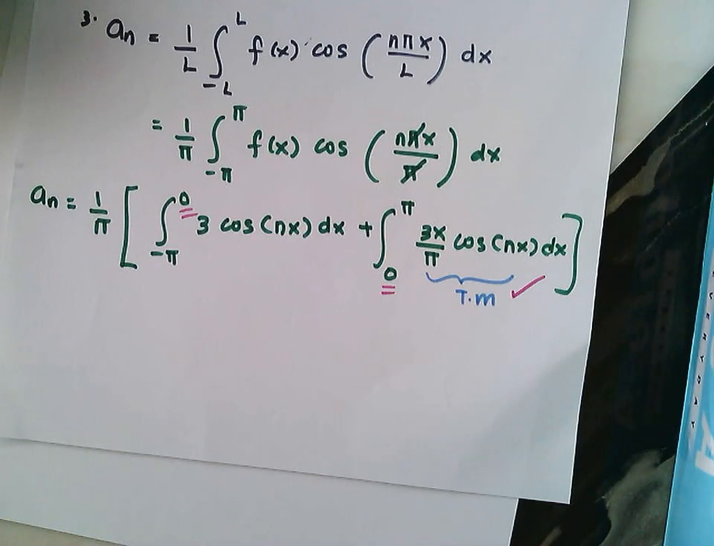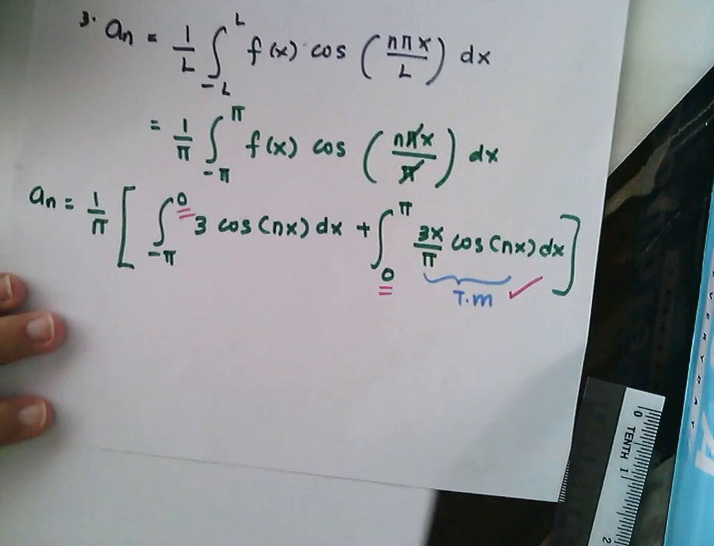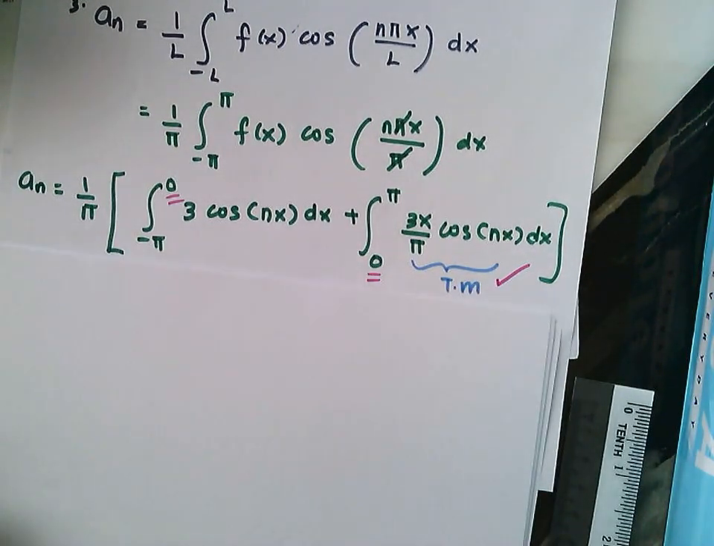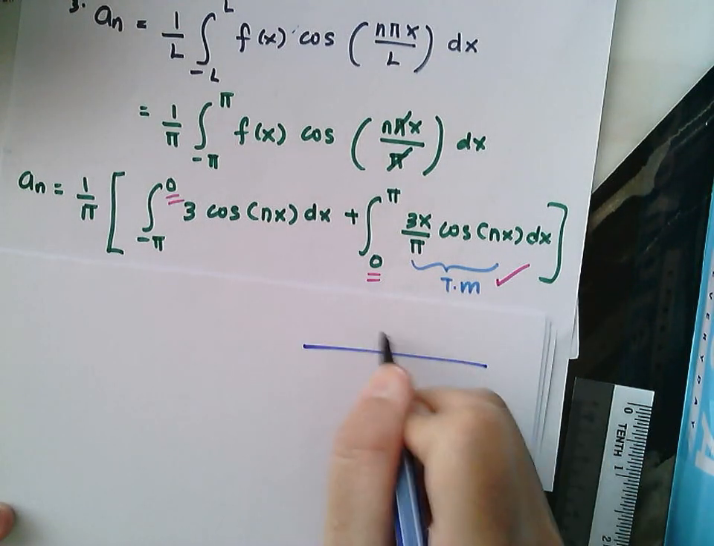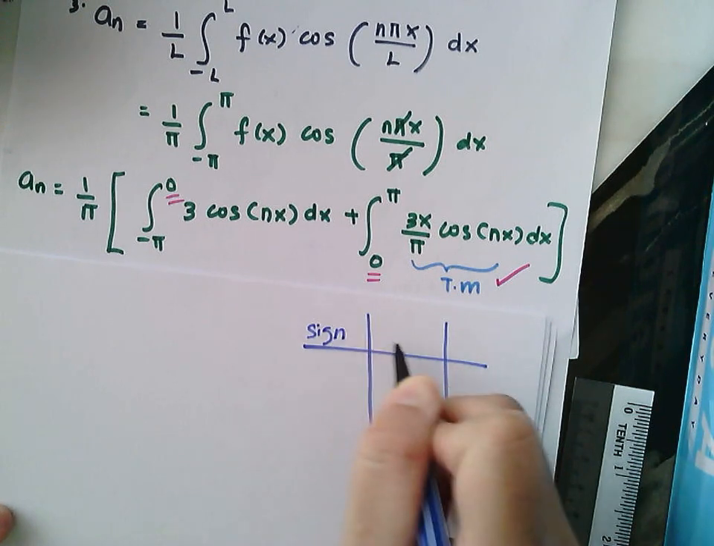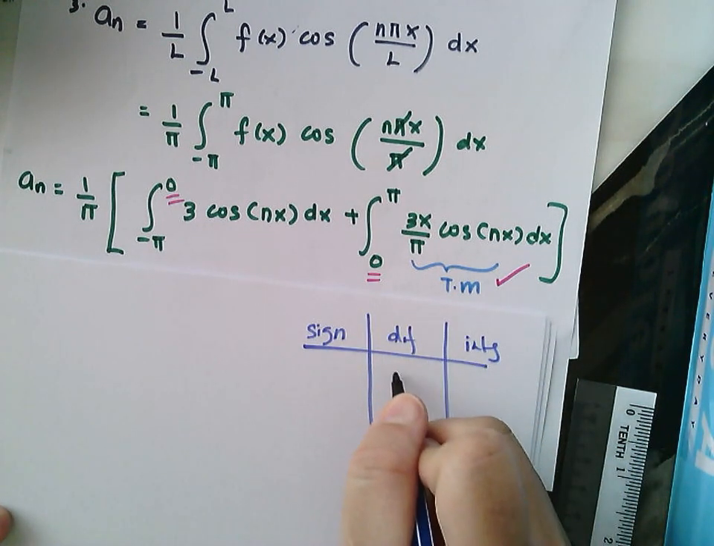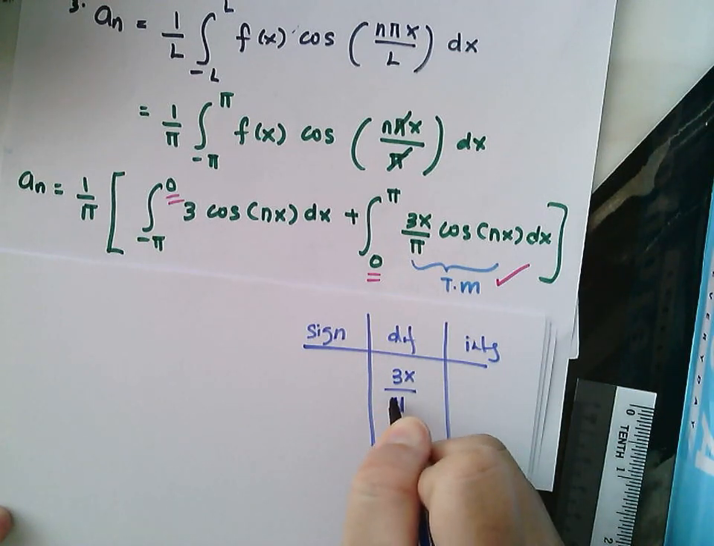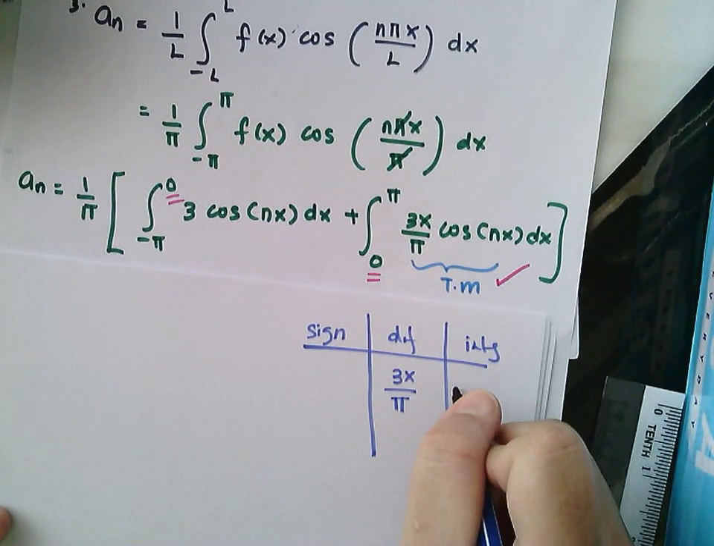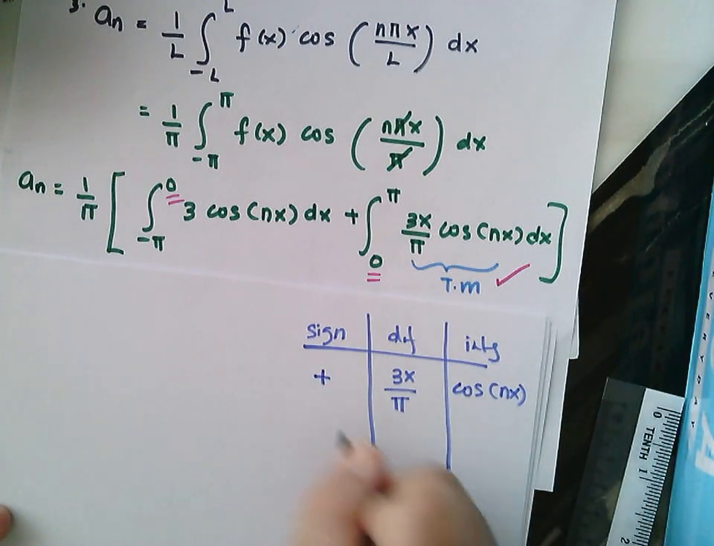Okay, so next we are going to proceed with the tabular method first. Now you will have the sign, differentiate and integrate columns. So you are going to differentiate 3x over pi and you are going to integrate cos nx. Okay, so this is the plus sign.